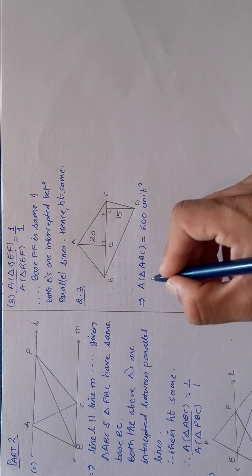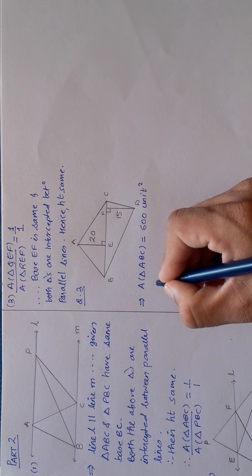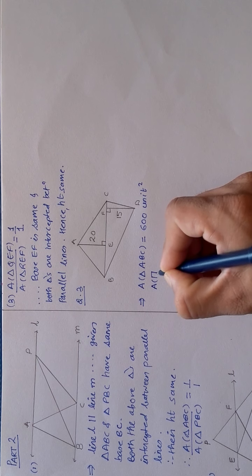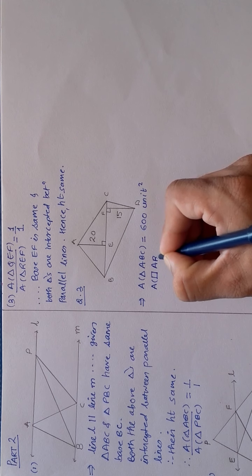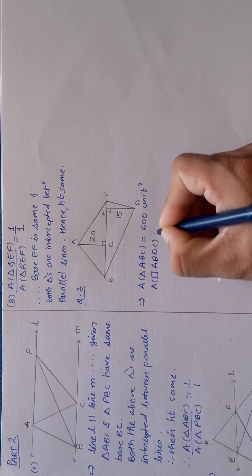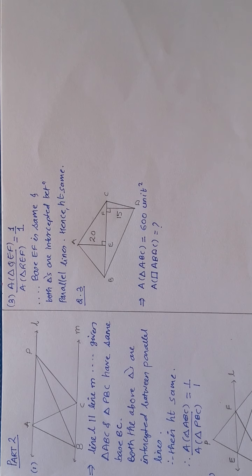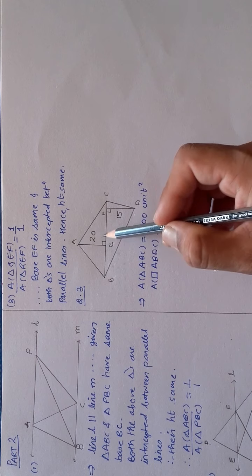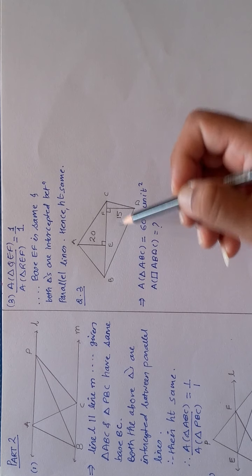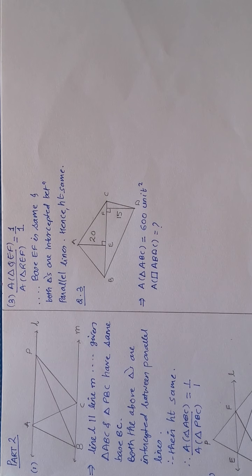Now I am interested in finding the area of quadrilateral ABDC. To find the area of the quadrilateral, you may be thinking we need to find the area of this triangle, this triangle, this triangle and this triangle, that is all 4 small triangles. No, there is no need.